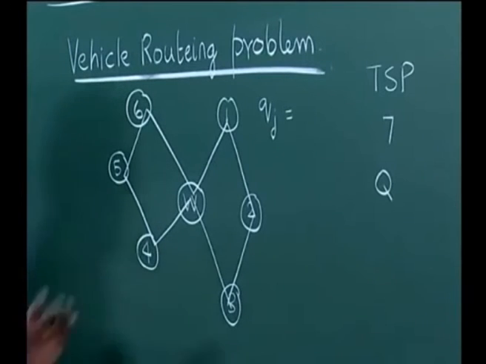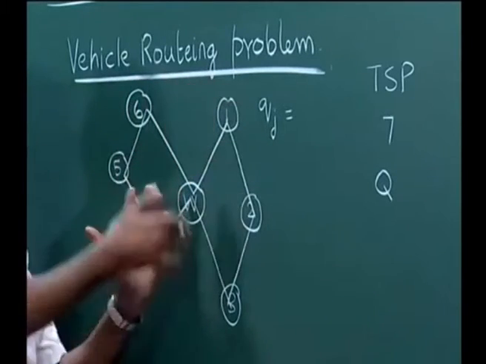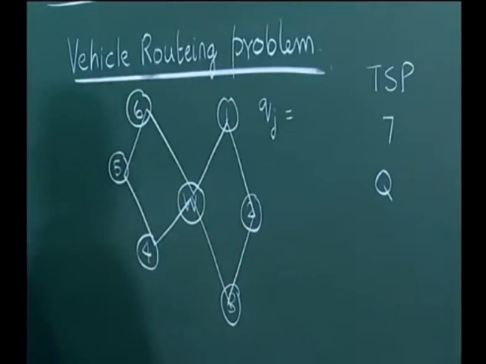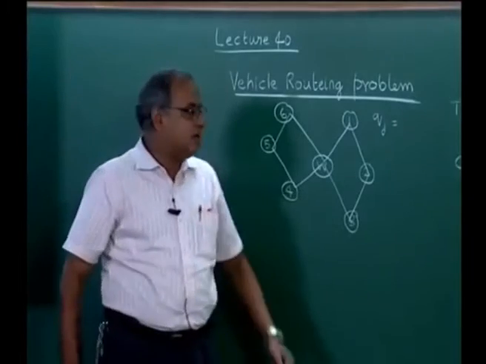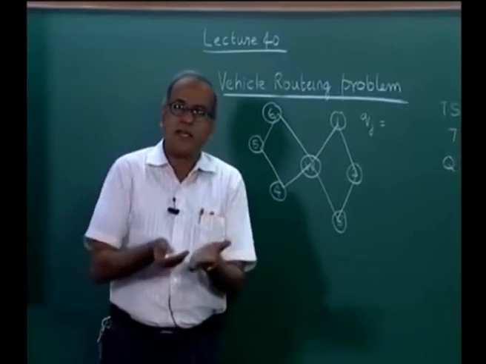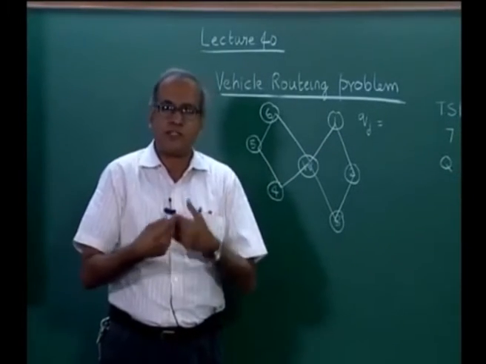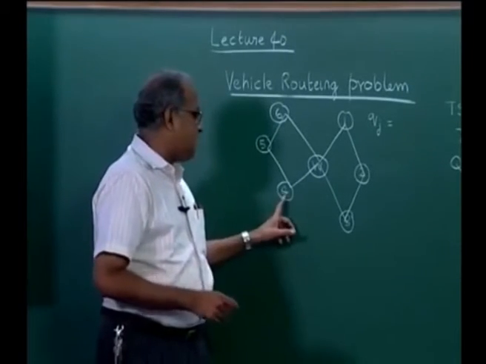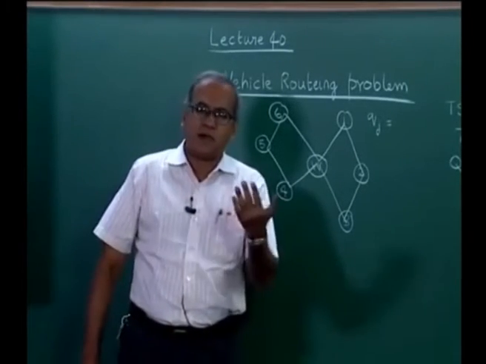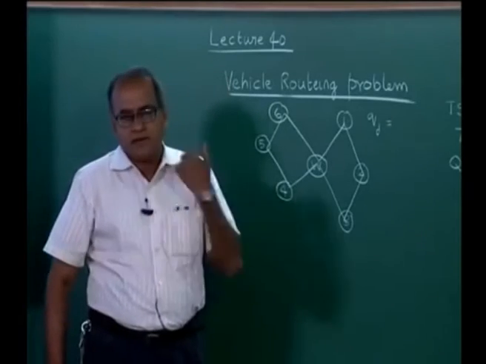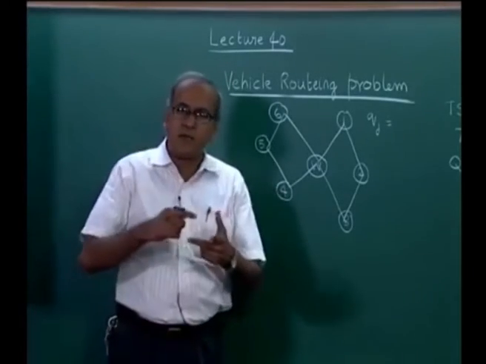Now let us assume that we start at time equal to 0 and let us say it takes some time to finish the first trip and come back. Let us say it takes about 4 hours to finish the first trip, then the second trip can start only after 4 hours, and by the time we reach the last customer on the second trip the time may be delayed. So that would necessitate multiple vehicles.